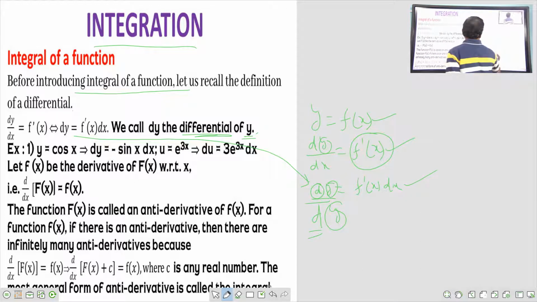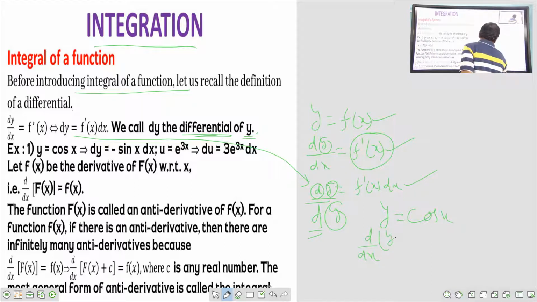See an example I studied in lower classes: y is equal to cos x. So differentiation of y with respect to x, dy by dx, is equal to, as I studied in lower classes, the differentiation of cos x, which is minus sin x.